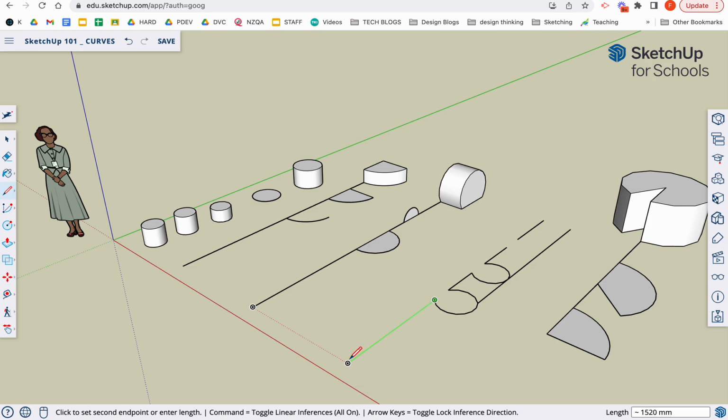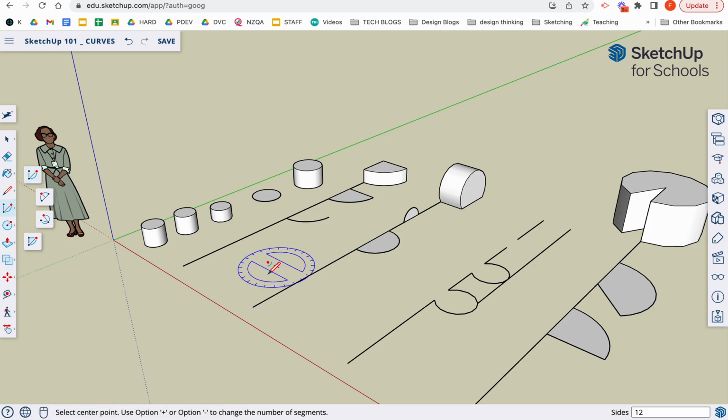So you want to have something like that, a series of lines so that you can try out these arcs. These arcs really need to be in relation to something else. So we're starting with a line to give us that feedback as to what we have drawn.